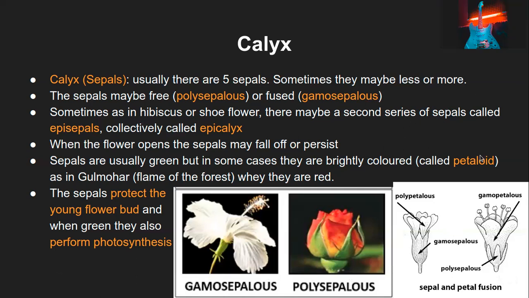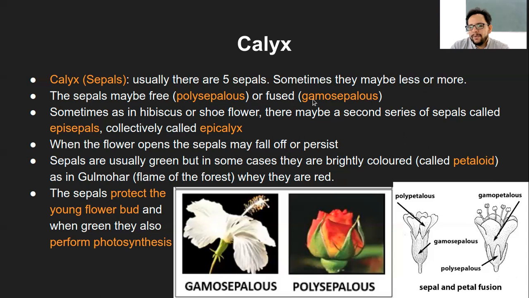So that is the calyx. Any question here with respect to calyx? What you need to remember here is the classification of the calyx. Of course, you know what calyx is. So, polysepalous and gamosepalous. Remember by the word itself, so you don't get confused later about what polysepalous and gamosepalous are. I told you poly means many, so many sepals will be separate. Gamo refers to the fused version. If you can't remember this, we know gamete fusion, right? In humans as well, sperm and ova are gametes, they fuse, right?